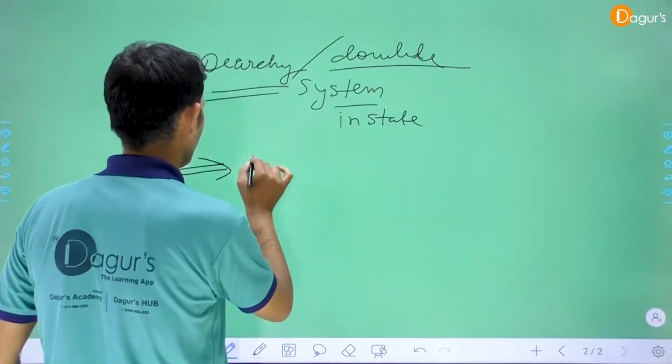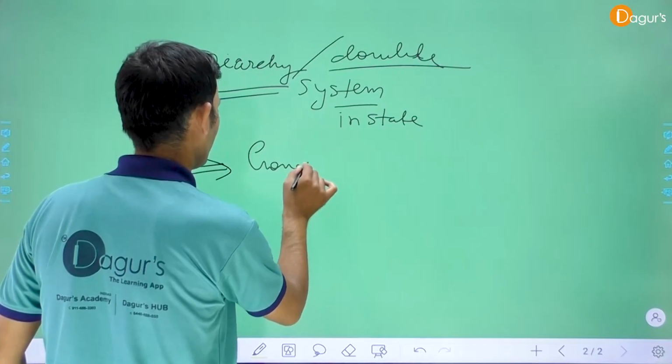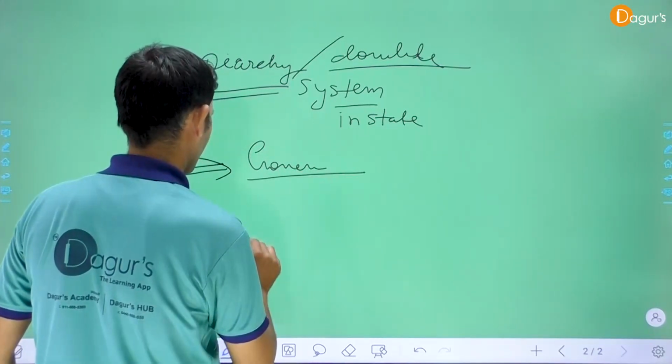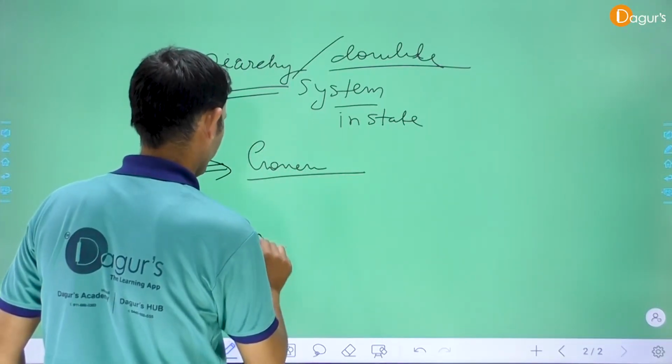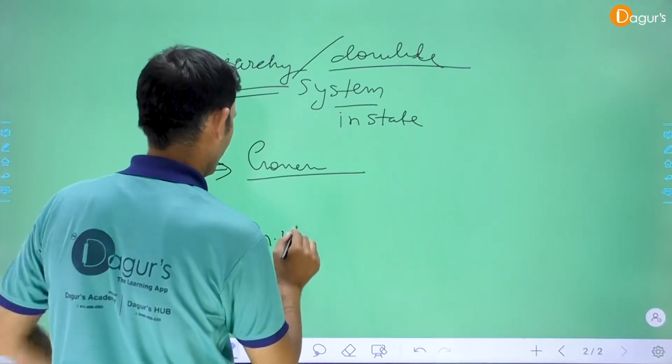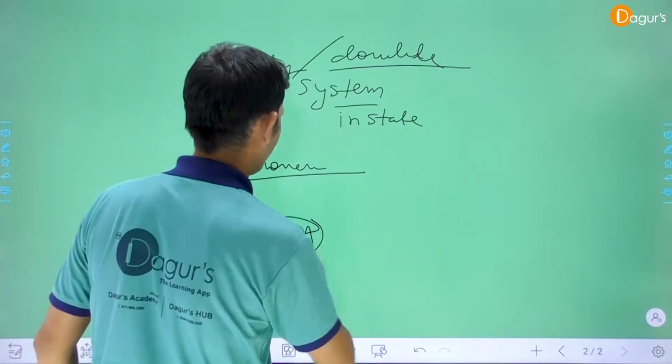Number 1, power given to the governor of the state. Number 2, to the members of the assembly, the MLAs.